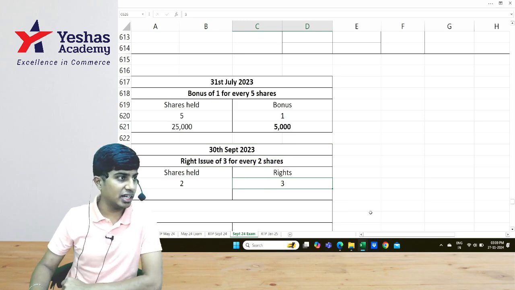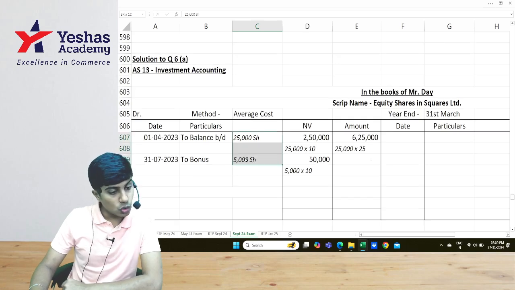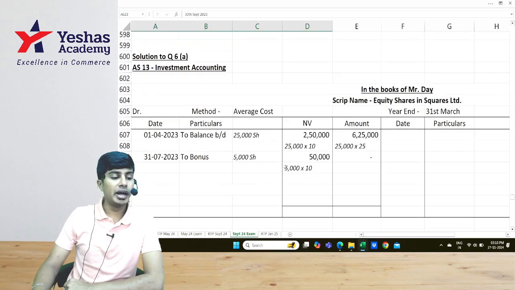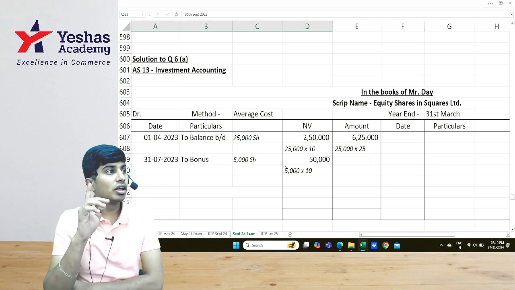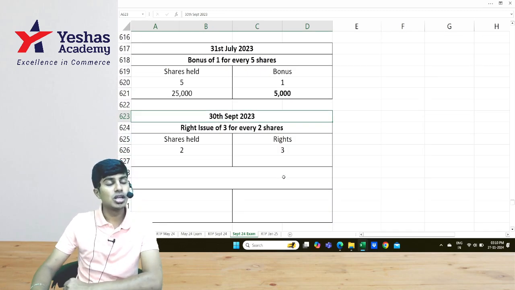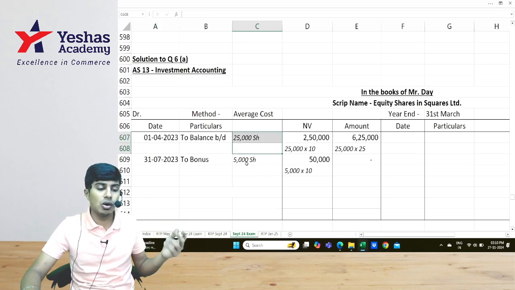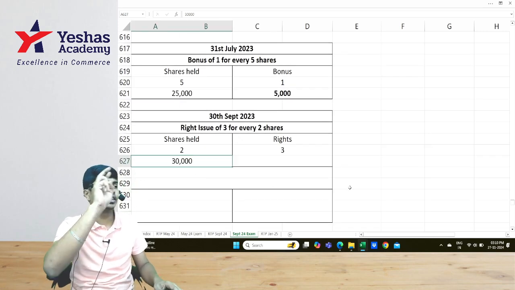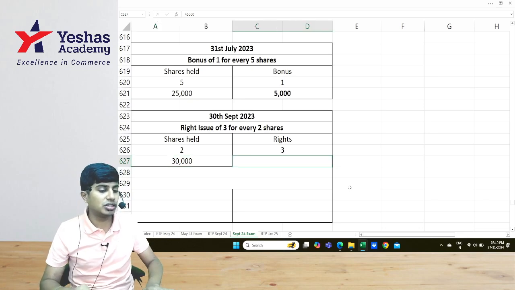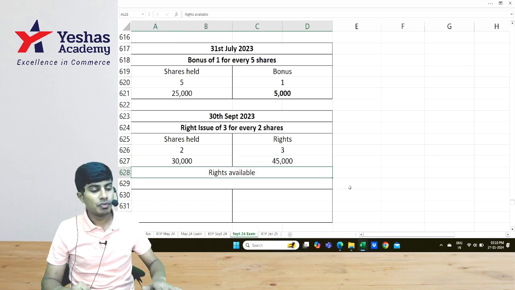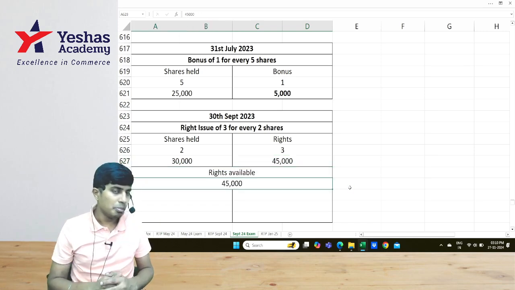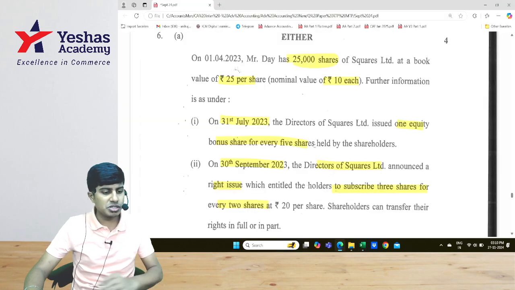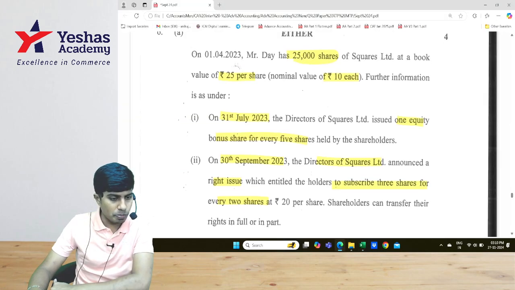And for this purpose, when I take the number of shares that I hold, I have to include bonus shares also, because the right issue is happening on 30th September and bonus issue is over on 31st July. On 30th of September, when the right issue is announced, I don't just hold original 25,000, I also hold bonus shares of 5,000. So I would write here 30,000. So for 2 shares, if they're giving 3 rights, for 30,000 shares, they should give 30,000 into 3 divided by 2. We have 45,000 rights with us. Mr. Day has an option either to buy the shares or to sell the rights or do nothing. What is Mr. Day doing? Let's see. The price to buy will be 20.